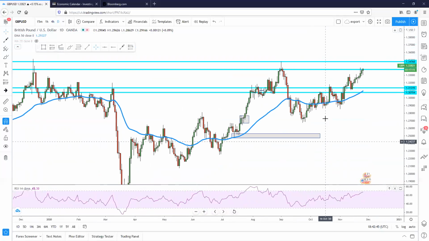You can clearly see that GBPUSD is in quite a bullish uptrend, but we can also see that last time the price was here, on the 2nd of September, there was a massive pullback as well. So that gives us some kind of confirmation that this level is a quite strong resistance level. So it's better to look at the daily time frame.